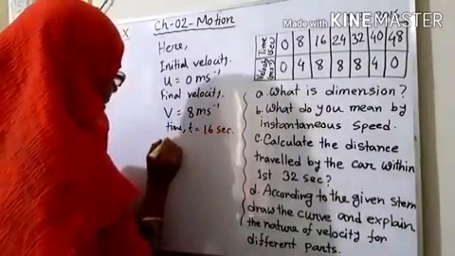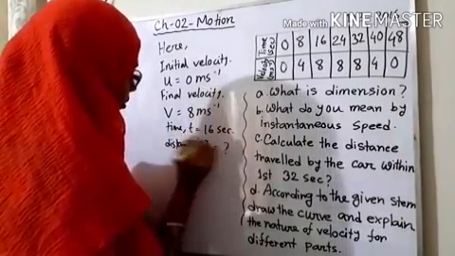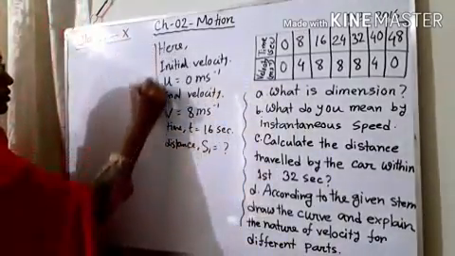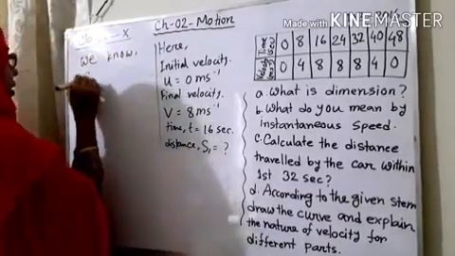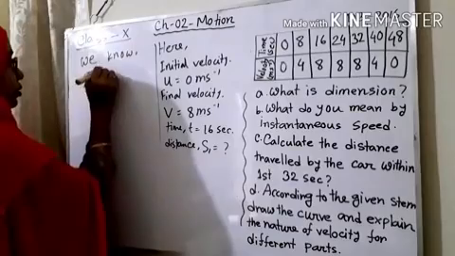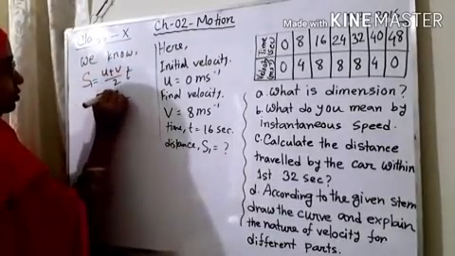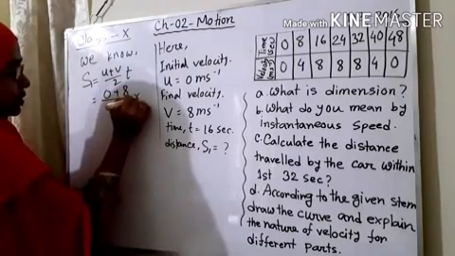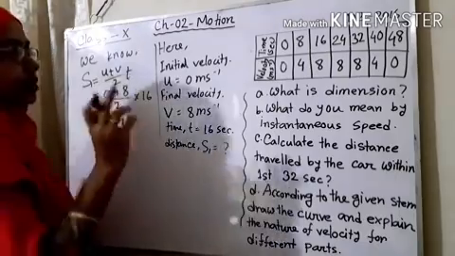We have to find the distance s1. We know s equals (u plus v) by 2 into t. Initially it's 0, final 8, divided by 2, into 16. That means 64 meters. This is for the first 16 seconds.